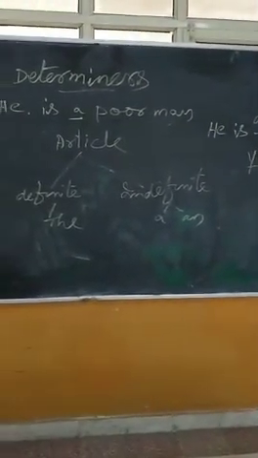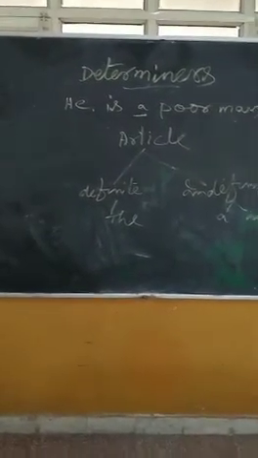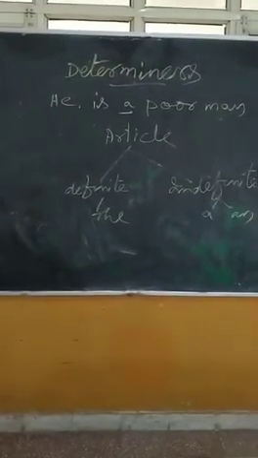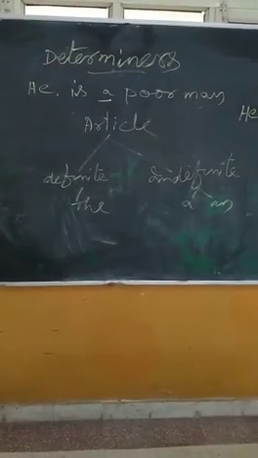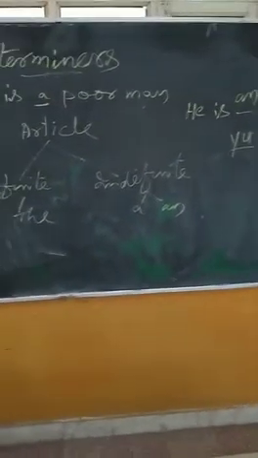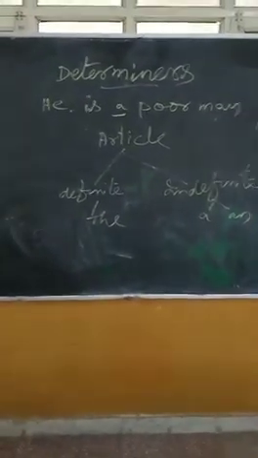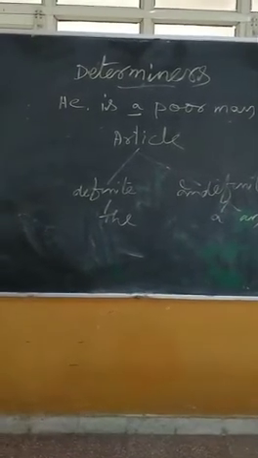Before ordinals: the first, the second, the last, the ninth, and all. Before adjectives when they are used as nouns: the rich, the poor, the brave, etc. Before well-known historical events: the French Revolution, the Industrial Revolution. Before a particular thing or animal that has already been mentioned: I have a book, the book is very interesting. I have a horse, the horse runs very fast.